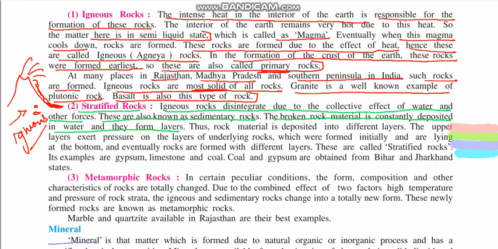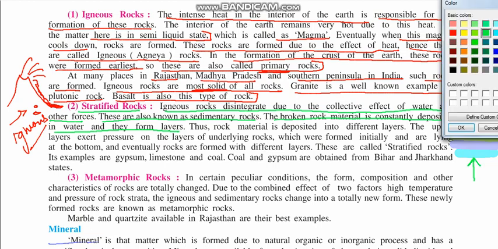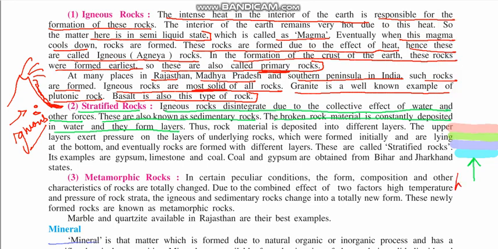Now what will happen is, due to the heat from inside and pressure from the top, this part will harden, and they will turn into stratified rocks.